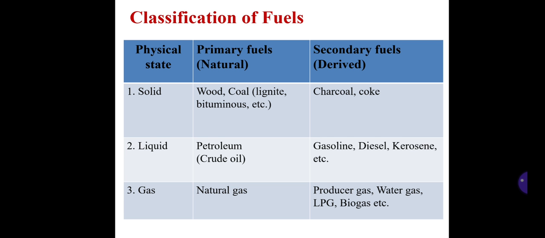Natural gas is the primary fuel which is naturally available, and the secondary fuels are those which are derived from the primary one. They are producer gas, water gas, LPG, biogas, etc. Producer gas is a mixture of carbon monoxide, hydrogen, carbon dioxide and nitrogen. And water gas is a mixture of carbon monoxide and hydrogen.